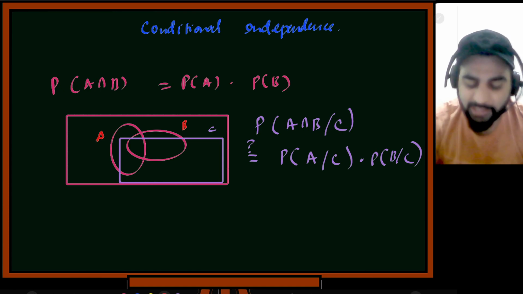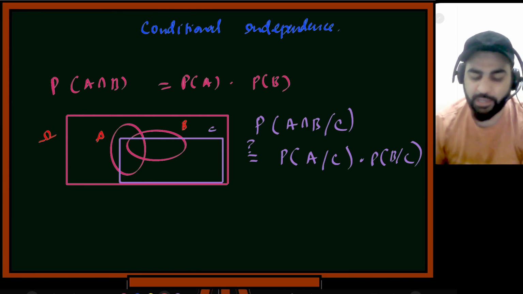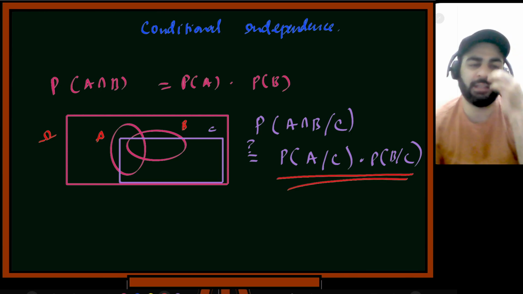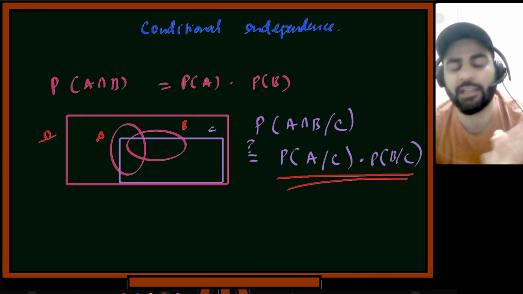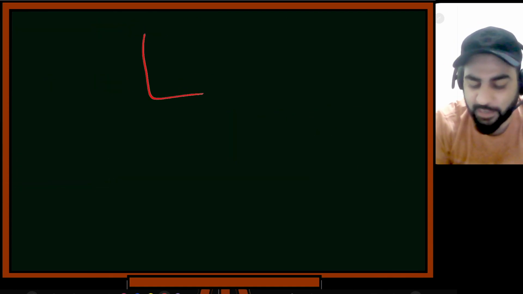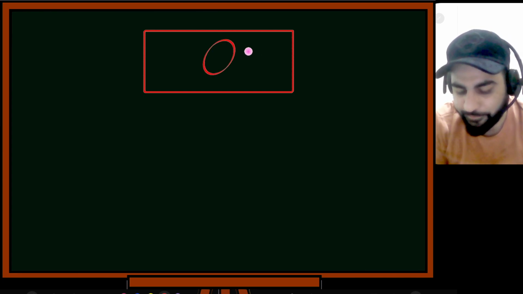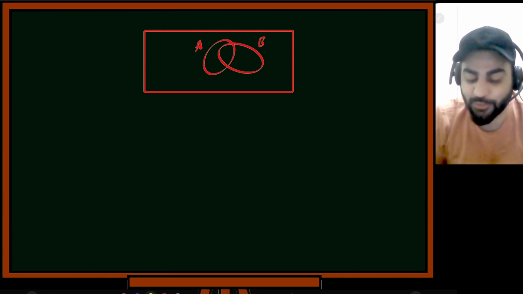Here what I'm saying is, if you have a sample space and there are three events A, B and C, then if the probability of A intersection B conditioned on C, that is C happened, is equal to this, that means these are also conditionally independent. So if we have two independent events, are they also independent on conditioning? Okay, now I'll give you an example. Let's suppose we have an event A and an event B like this. These are my two events. I won't prove every theorem, but here I'm teaching you how to prove things, so it's better to give it.